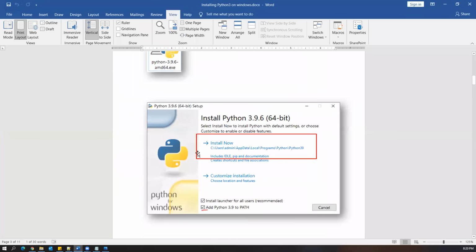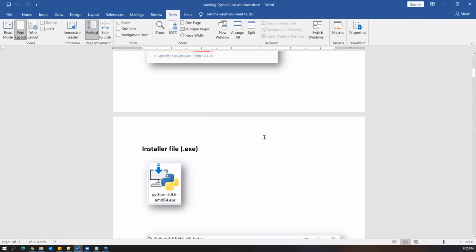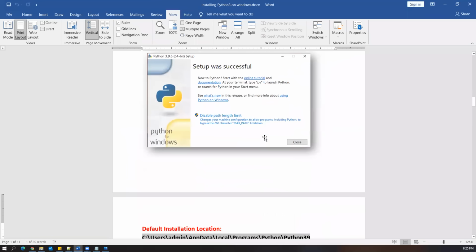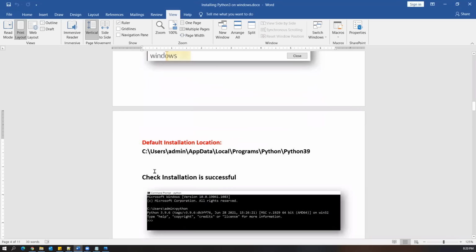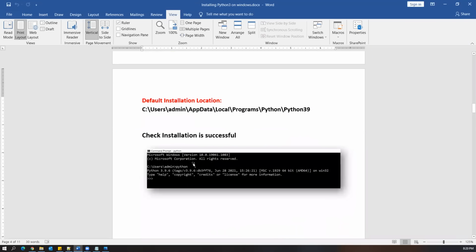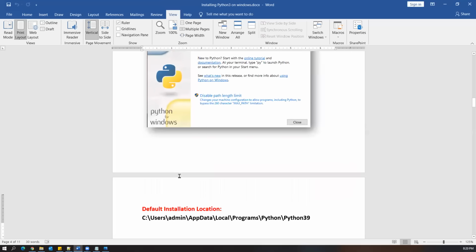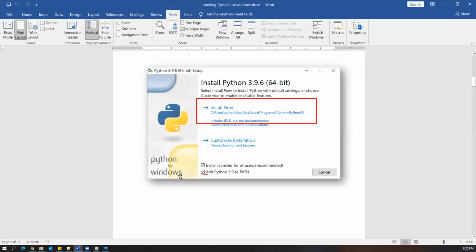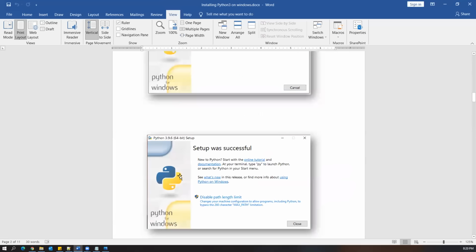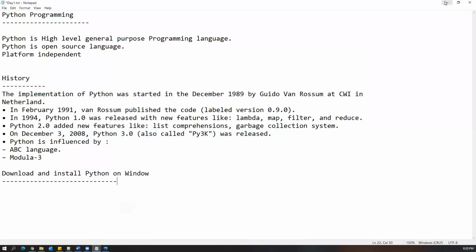So you can just go to the document and install the Python software. And once you install the Python software, just open the command prompt and give this command: just say python. That will give you the version. If you are getting the version, it means your Python is successfully installed. Okay, so are you guys able to do that? It's a very simple installation, you just need to download the software, click on Next, and it will finish it off. I'll share the document after the session.